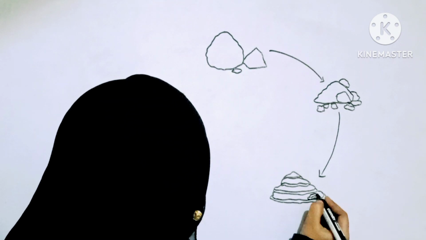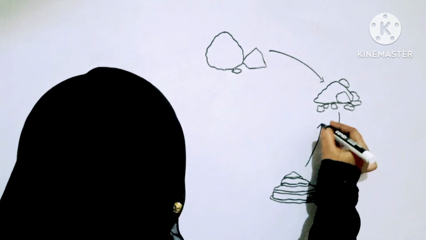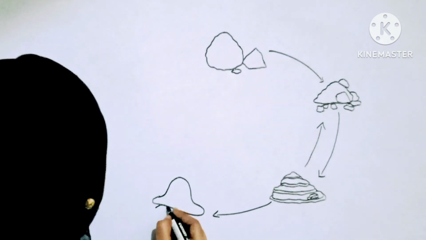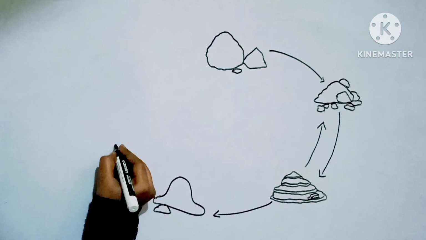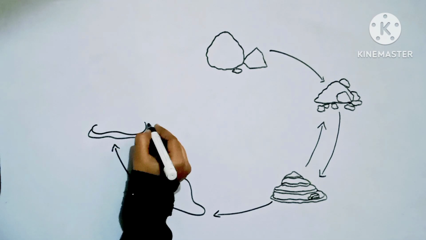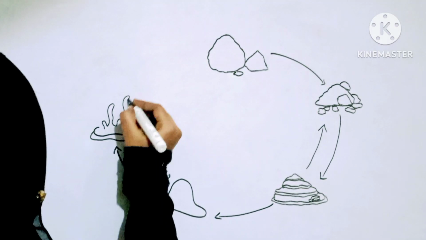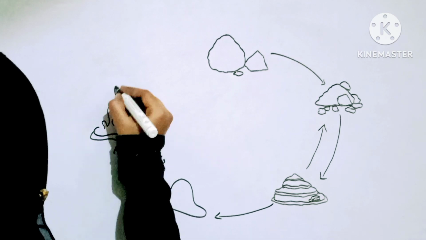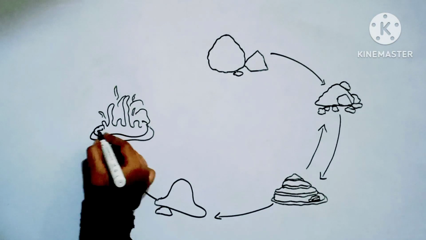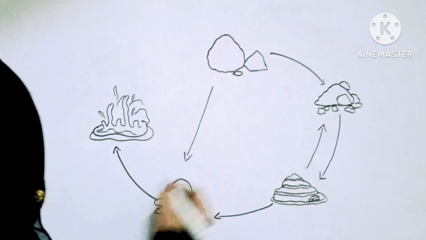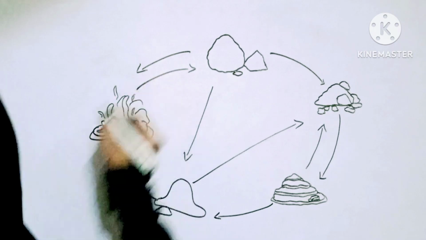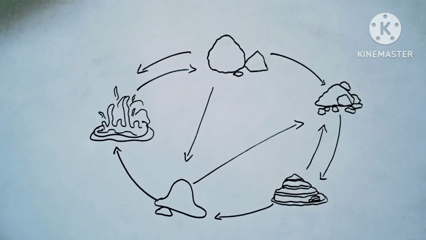We may have seen the rocks in a certain form today, but it has taken millions of years to reach this stage and it's left alone. In another million years it might change again, isn't it? The rock changes its form and structure in the rock cycle mainly due to two factors. What are those factors? The high temperature and the pressure inside the earth, and on the surface of the earth, weathering and erosion due to wind, water and other factors. Due to these factors the rock is changing its structure, isn't it?